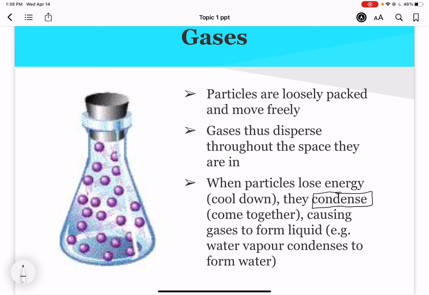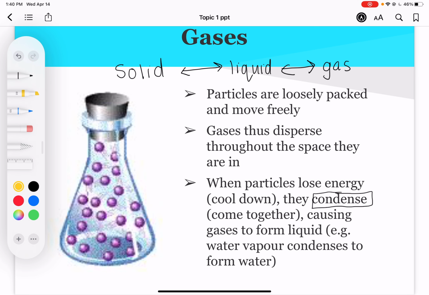So when we think of solids, liquids, gases, if we put it on a sort of a continuum here, if we're at a gas state, in order to go backwards from there to there, it's going to have to condense, okay?